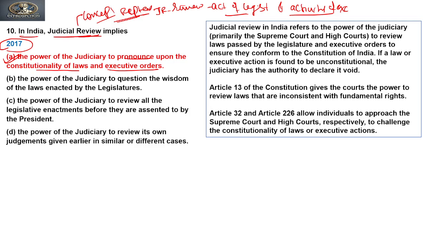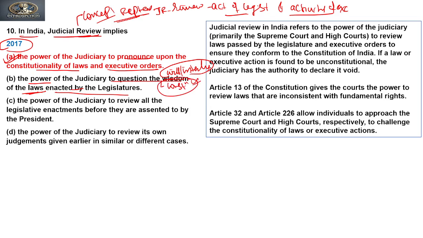So the next option says the power of the judiciary to question the wisdom of a law enacted by the parliament. No, it is not about the question of wisdom, will, right, or intention of the law. It only talks about whether the law passed is constitutional or not.